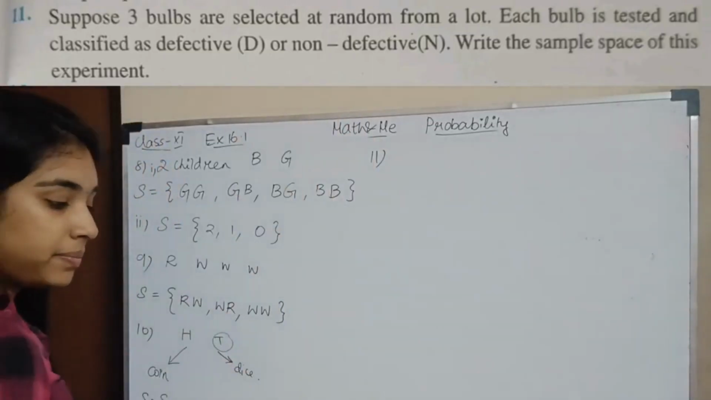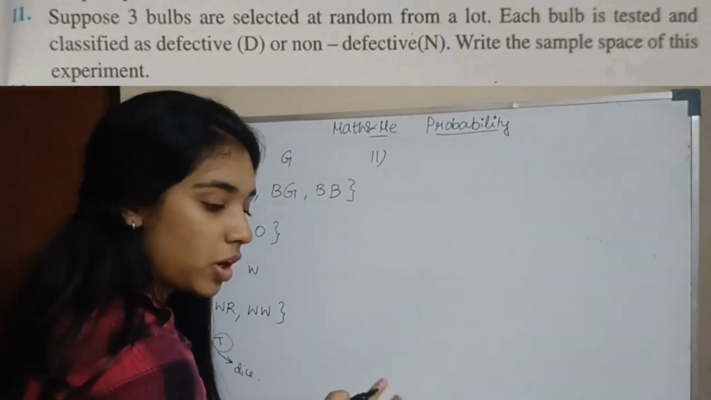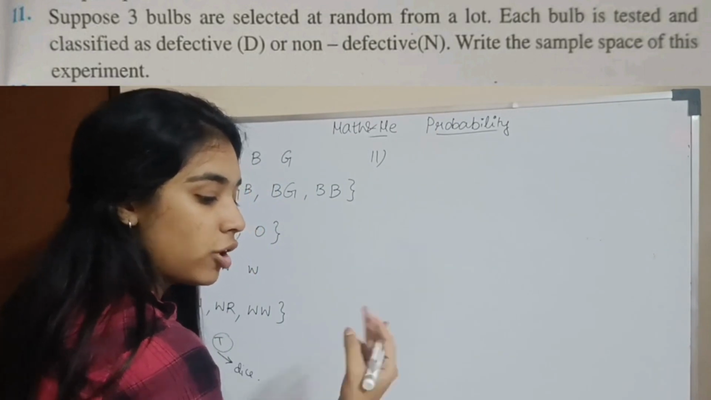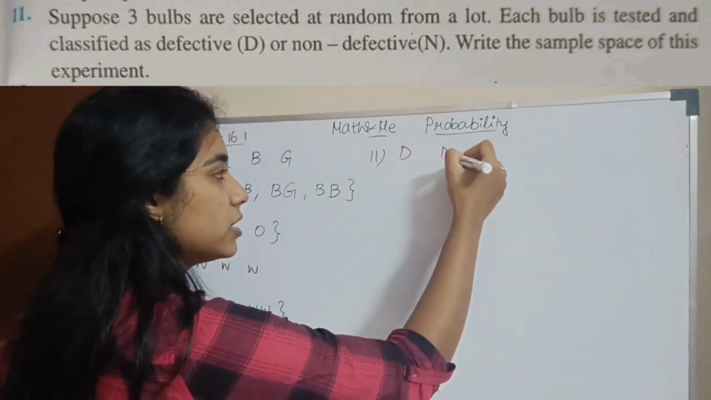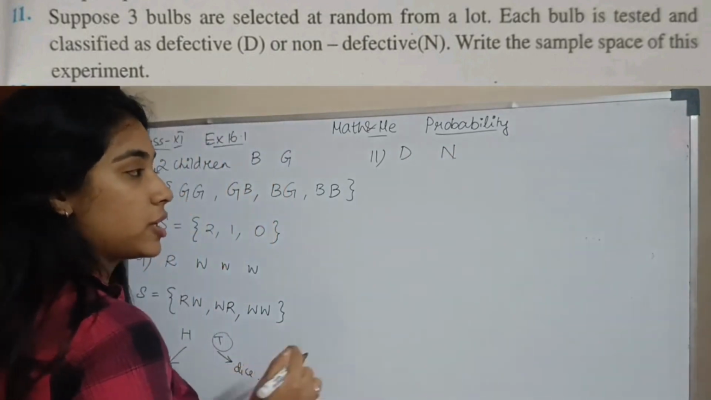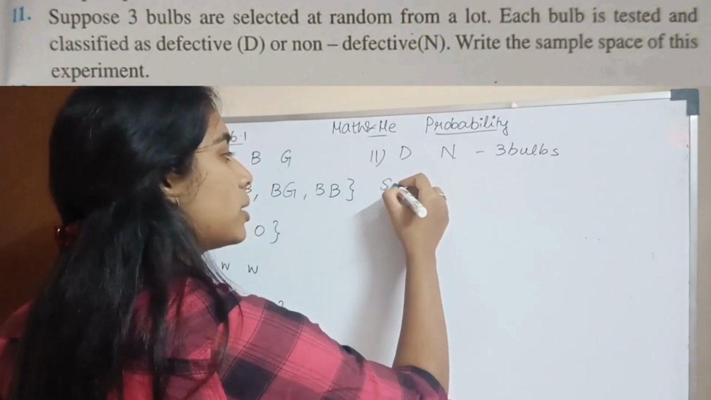Question number 11. Suppose 3 bulbs are selected at random from a lot. Each bulb is tested and classified as defective and not defective. So D is given for defective, N for not defective. Write the sample space of the experiment. You have 3 bulbs. Okay. So what will be your sample space?